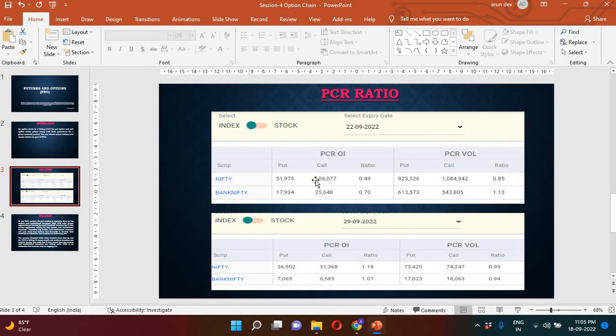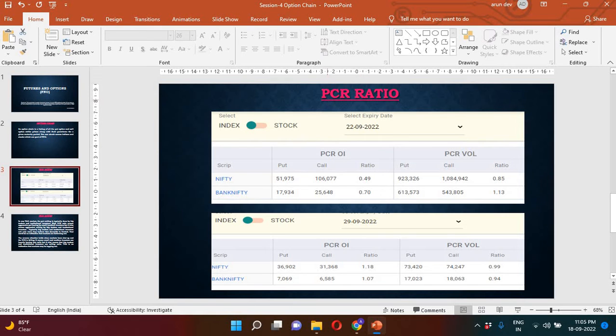When you look at the Nifty PCR, this is open interest. You can see it is 0.49 for Nifty and 0.70 for Bank Nifty. So what is the put to call ratio? Put is on the top and it is divided by call. So when put is high and call is very less, then only we are getting a lower value.